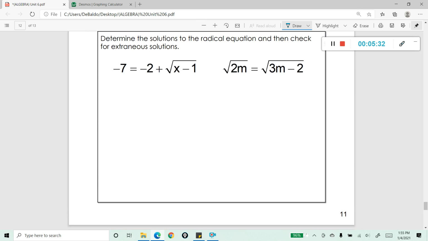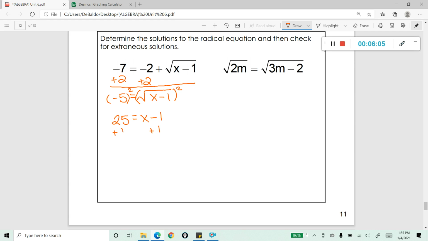So let's go ahead and determine the solution, and let's see if they're extraneous or not. So in this first one, hopefully you're probably thinking, well, I want to get rid of the -2 first, so I'm going to go ahead and add 2 to both sides. Treat it like a multi-step equation. So I have -5 is equal to the square root of x minus 1. And of course, I'm going to square both sides to get rid of that radical. So I have 25 is equal to x minus 1. Just go ahead and add 1 to both sides. So I have x is equal to 26. All right, there's my solution.